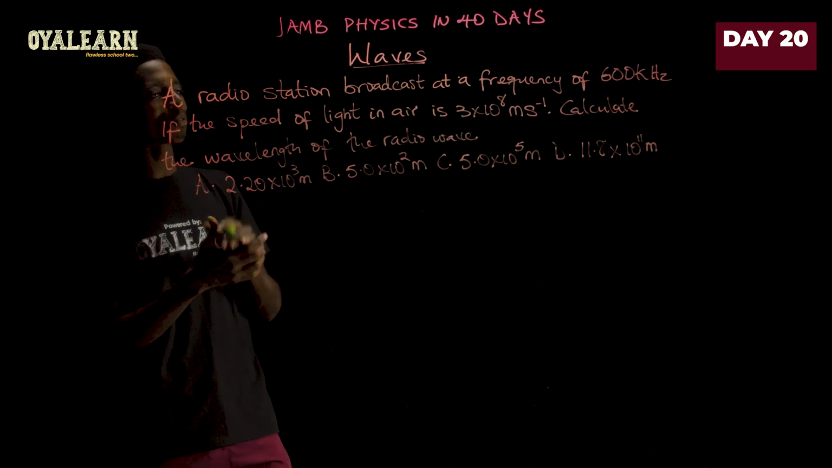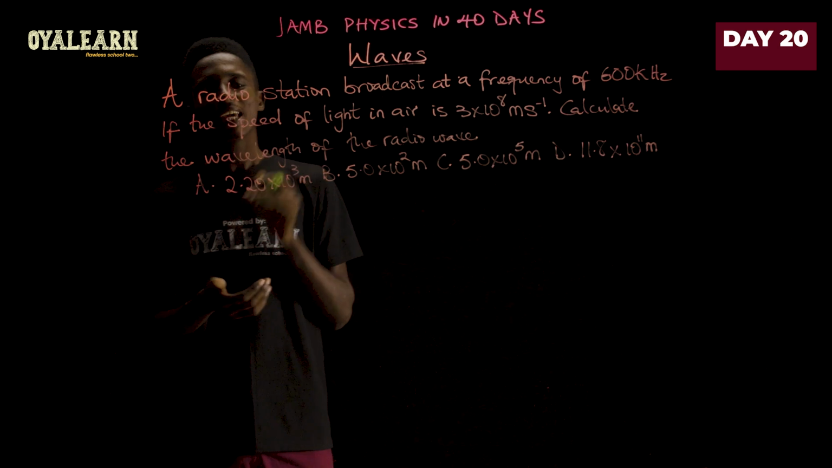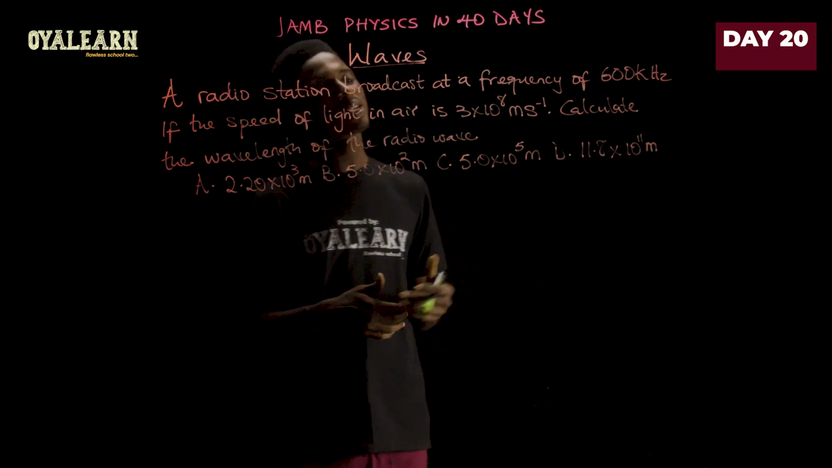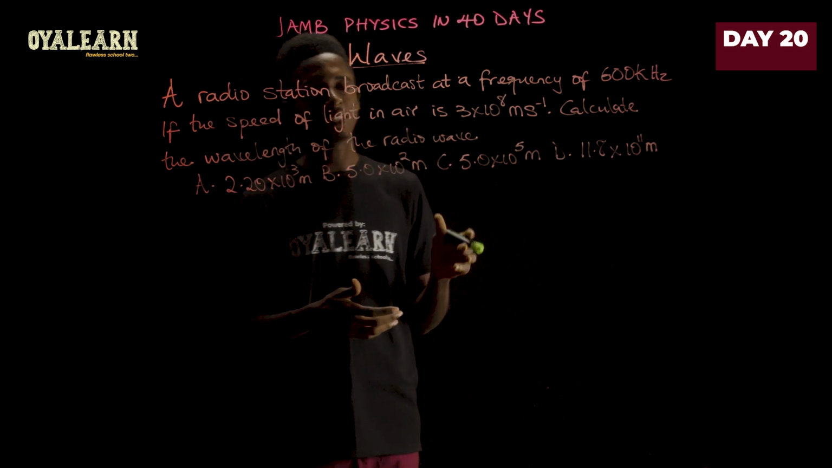A radio station broadcasts at a frequency of 600 kilohertz. If the speed of light in air is 3 times 10 raised to the power 8 meters per second, calculate the wavelength of the radio wave.